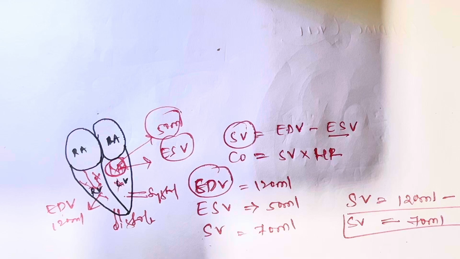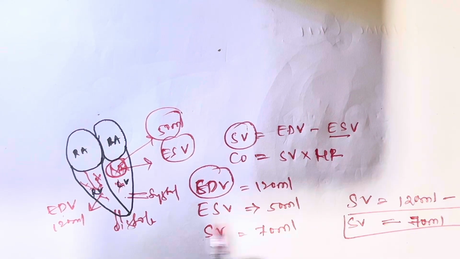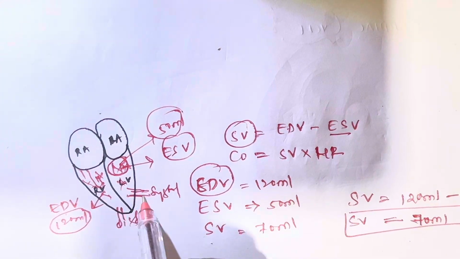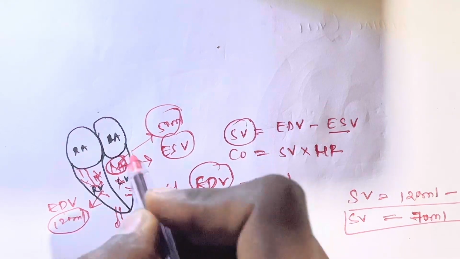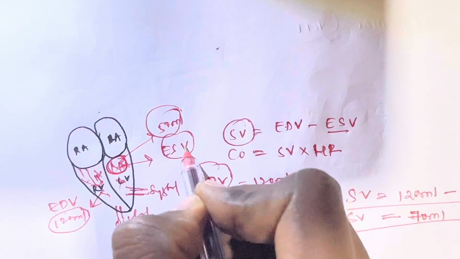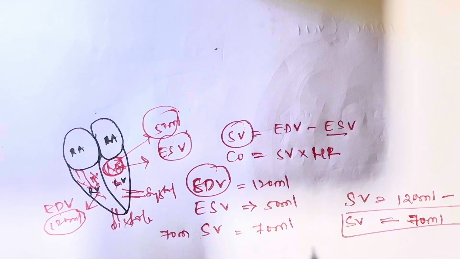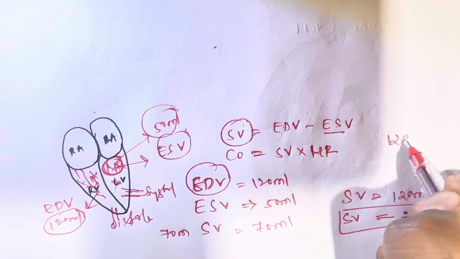Clear? So how is the stroke volume only 70 ml? The total amount of blood which is coming is 120 ml, and what is ejecting is 70 ml. So that's why the end systolic volume is 50 ml. So I hope you understand. I can tell once again. The amount of blood coming is 120 ml. Okay.